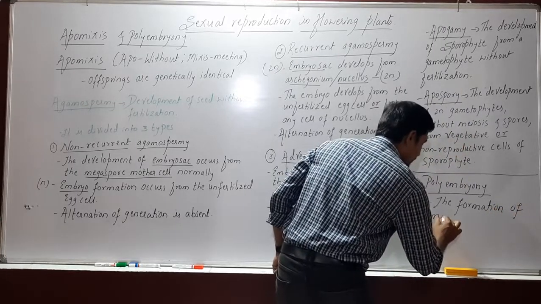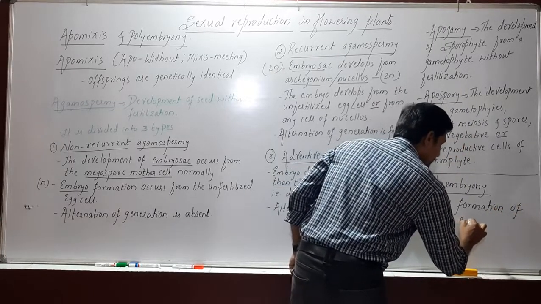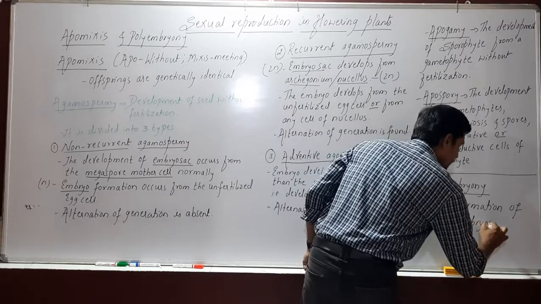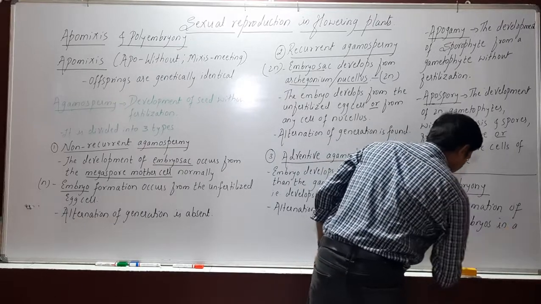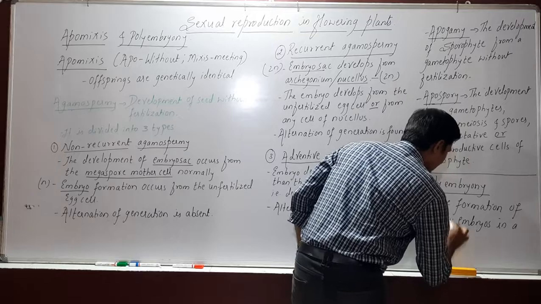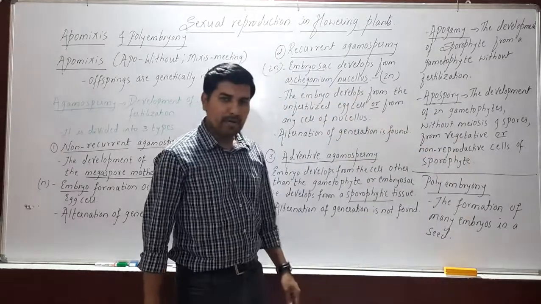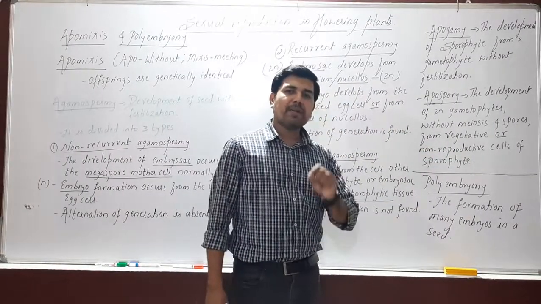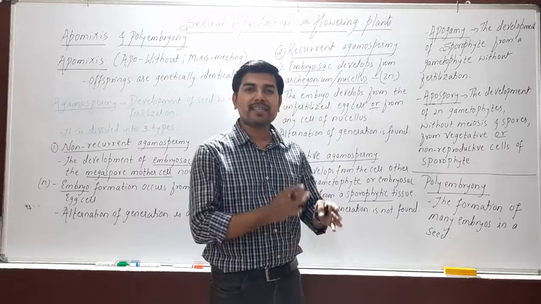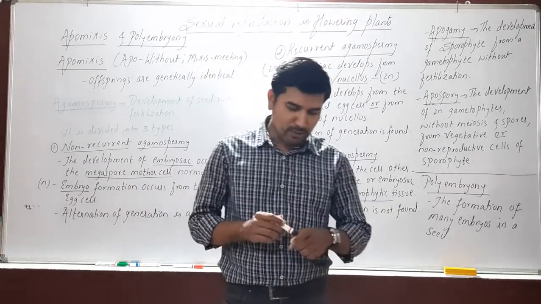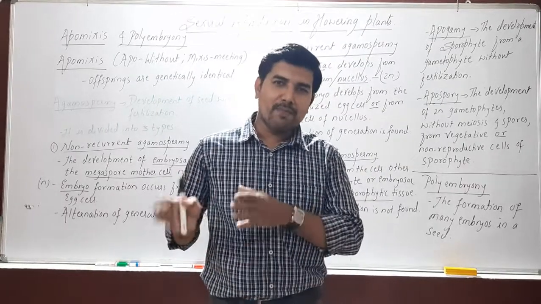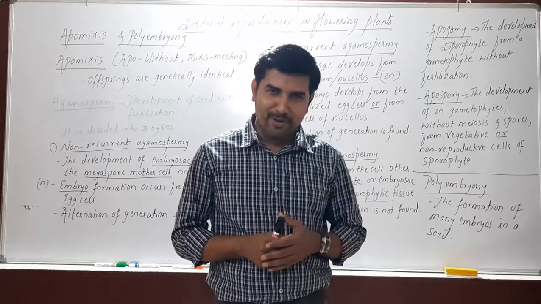This is called polyembryony. Polyembryony can be best seen in certain citrus fruits. So this is regarding apomixis and polyembryony.